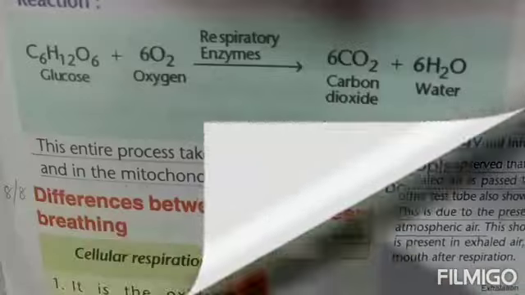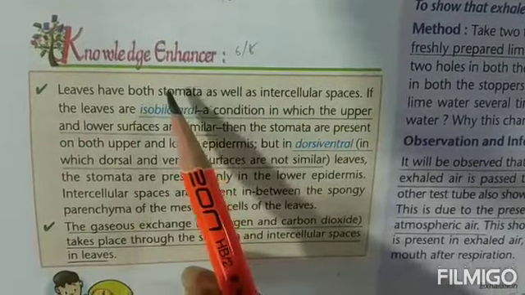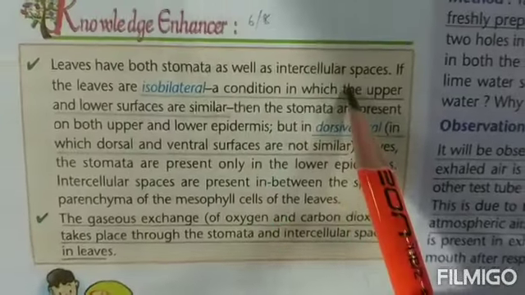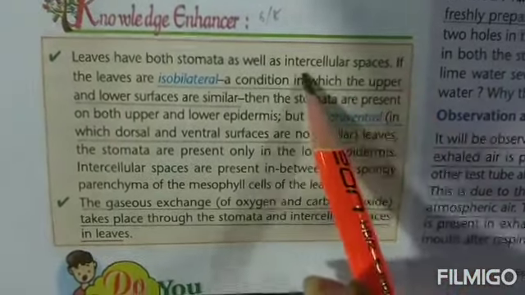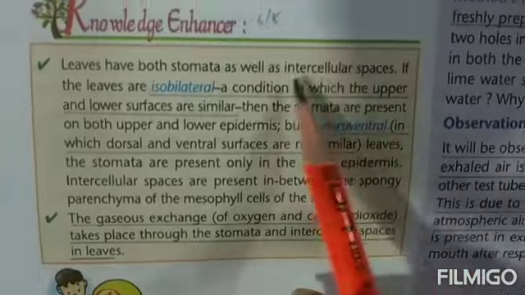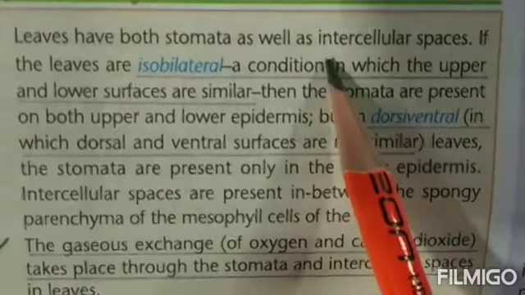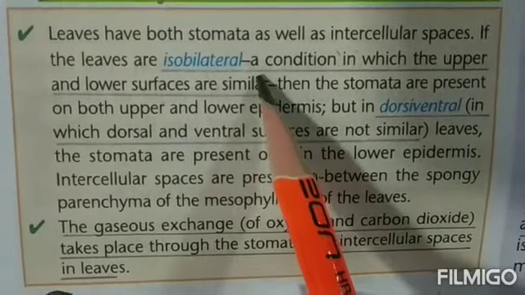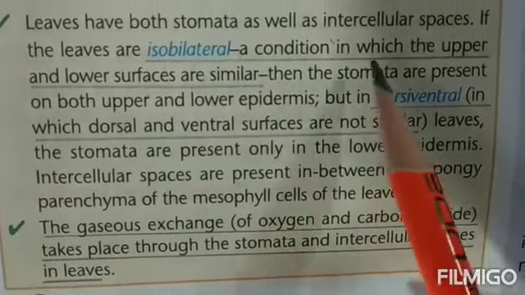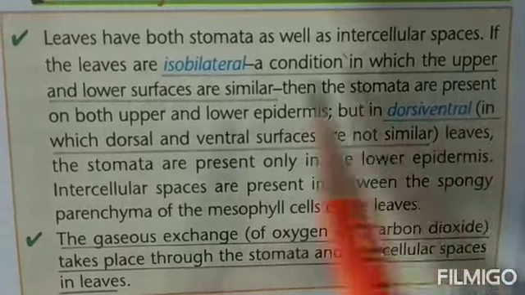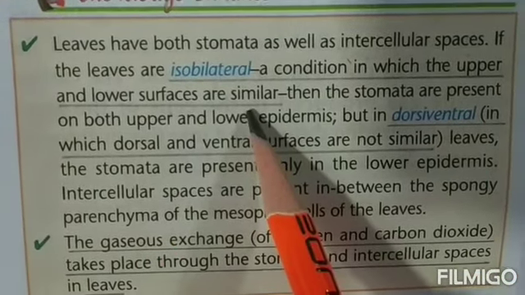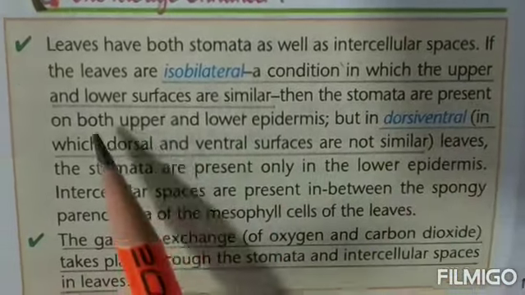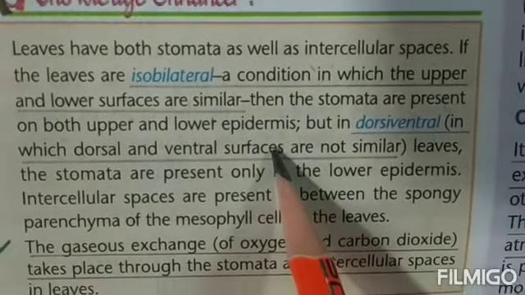So with this, start with the knowledge enhancer, which is given on page 60, children. Leaves have both stomata as well as intercellular spaces. Now intercellular spaces means the spaces that are present in between the cells. If the leaves are isobilateral, now underline, children, what is isobilateral? It's a condition in which the upper surface and the lower surface of the leaf are similar. That means they are the same in structure. Then the stomata can be present on both the upper and the lower epidermis.